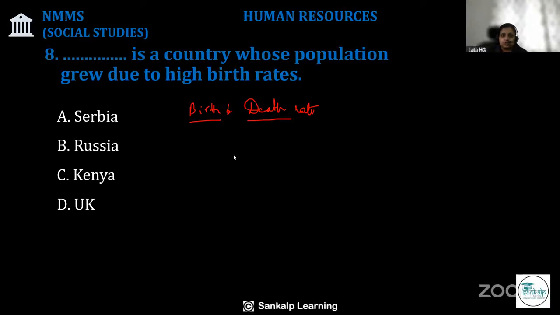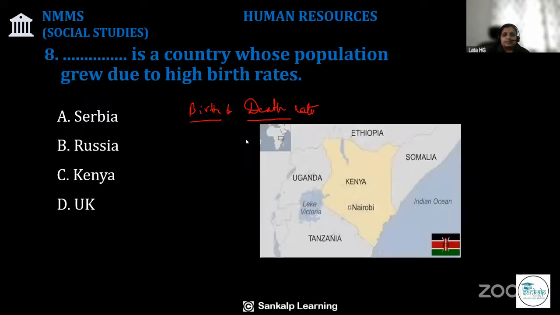Which country's population grew due to high birth rates? Option A, Serbia. Option B, Russia. Option C, Kenya. And option D, UK. The correct answer is Kenya. Kenya's population growth rate is high due to high birth rates. Okay, children? Thank you.